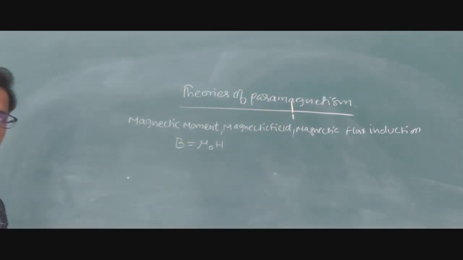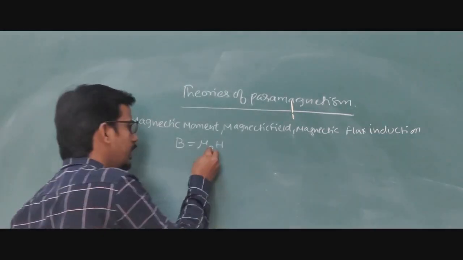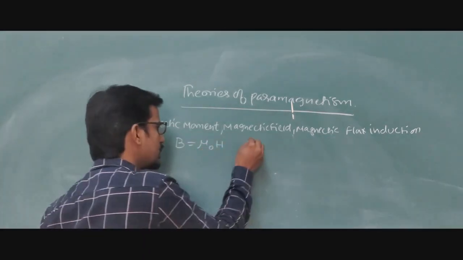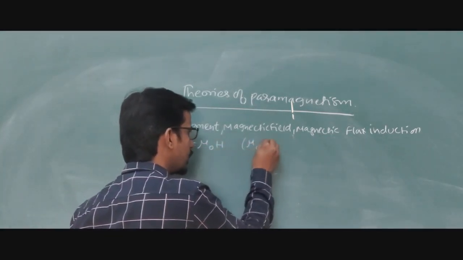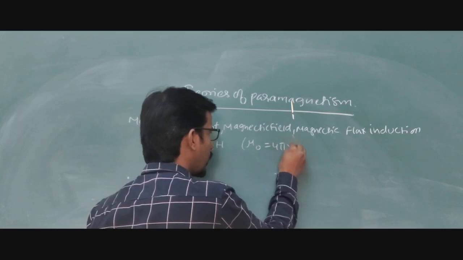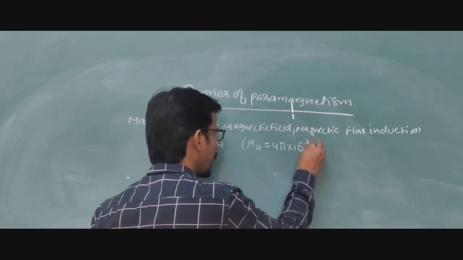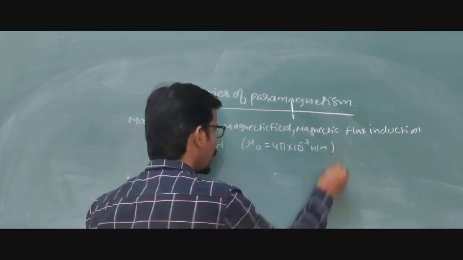Understood? Like that, we have different terms to determine how the paramagnetic moments are going to move. Here mu naught defines the permeability, which is 4π into 10 power minus 7 henry per meter.